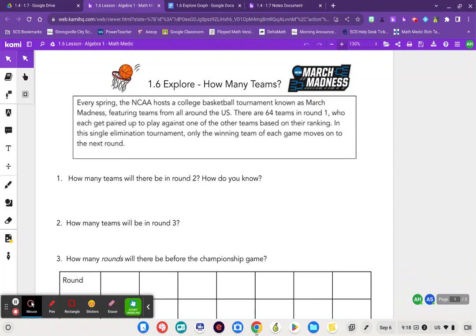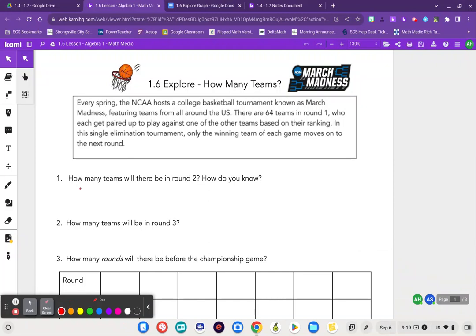The prompt says, every spring, the NCAA hosts a college basketball tournament known as March Madness, featuring teams from all around the U.S. There are 64 teams in round one, who each get paired up to play against one of the other teams based on their ranking. In this single elimination tournament, only the winning team of each game moves on to the next round. Okay, so how many teams will there be in round two?